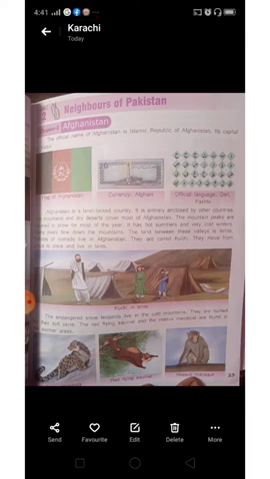Millions of nomads live in Afghanistan. They are called Kuchi. As you can see in these pictures, they move from place to place and live in tents. These people are called nomads. They are living in Afghanistan. They move from place to place and live in tents with their families.